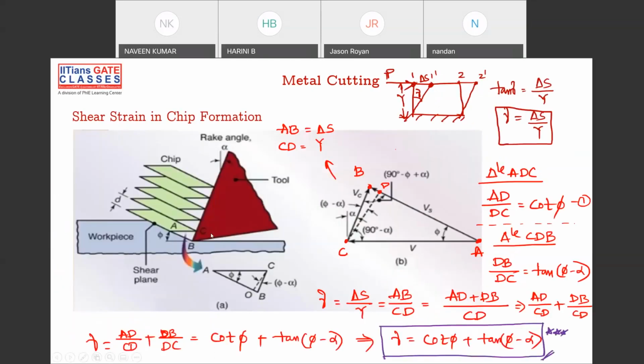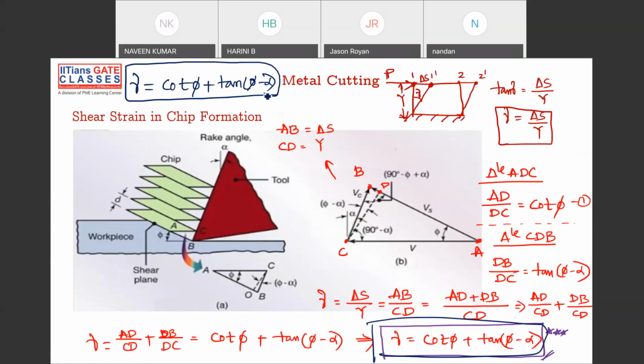And there is a shear strain. I don't want to give the derivation. The formula is here. Please remember. Let me take different ink here. So this is the important formula. Gamma is your shear strain. That is cot phi plus tan phi minus alpha. Gamma is equal to cot phi plus tan phi minus alpha. So this is the important formula you have to remember. Please remember, phi is your shear angle, alpha is your rake angle, gamma is your shear strain. That's it. Please write this.